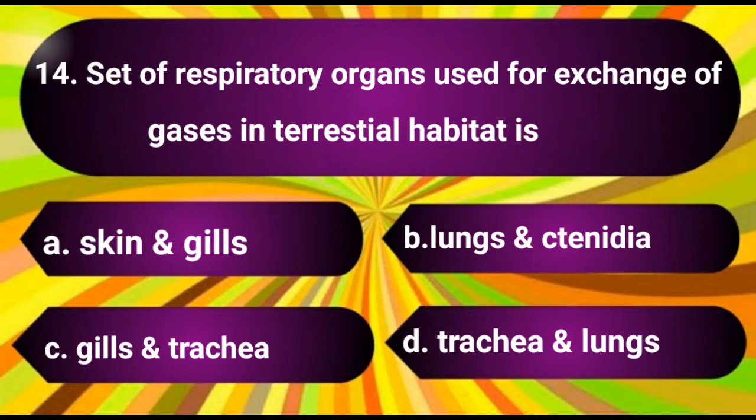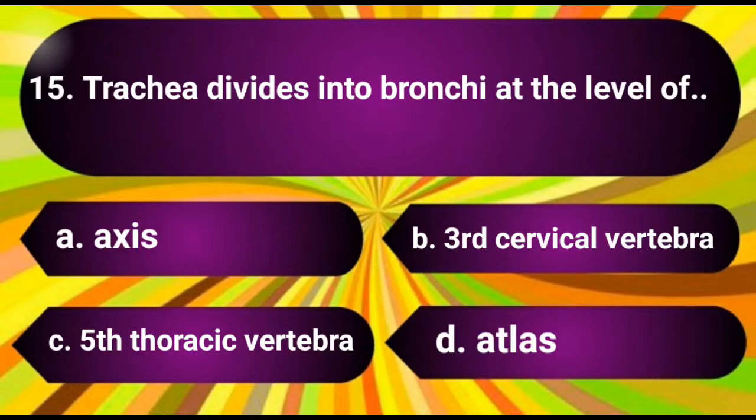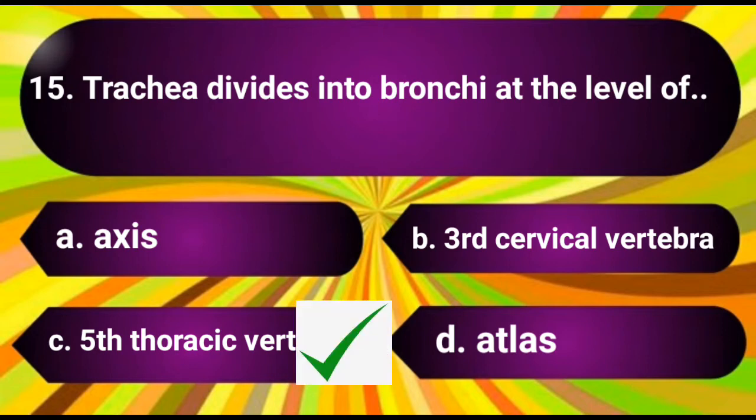Question number 14. Set of respiratory organs used for exchange of gases in terrestrial habitat is. The options are A. Skin and gills, B. Lungs and cnidia, C. Gills and trachea, D. Trachea and lungs. The answer is D. Trachea and lungs. Question number 15. Trachea divides into bronchi at the level of. The options are A. Axis, B. Third cervical vertebra, C. Fifth thoracic vertebra, D. Atlas. The answer is C.